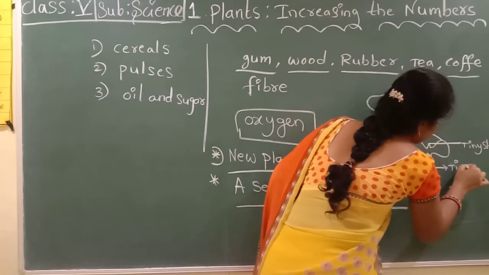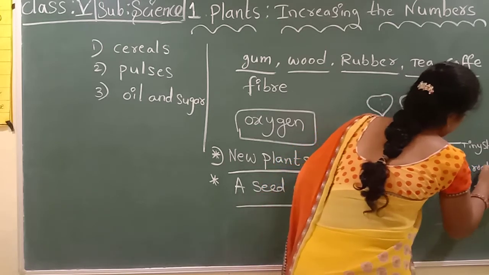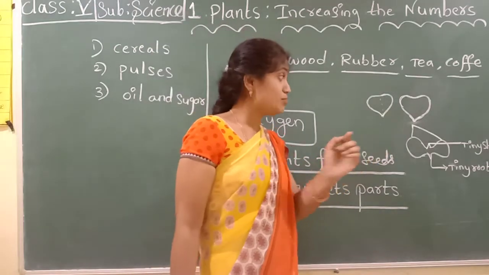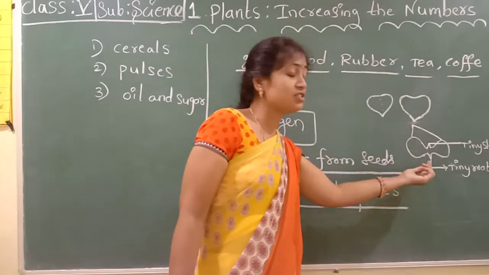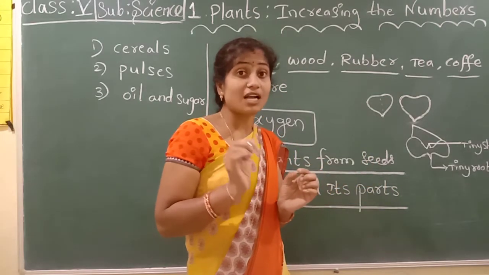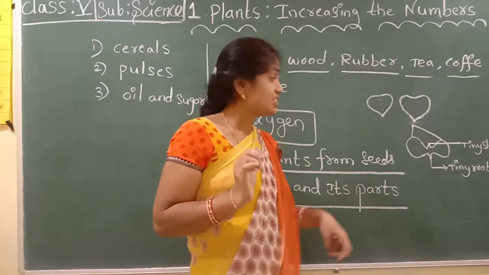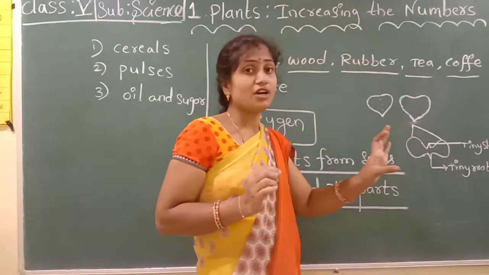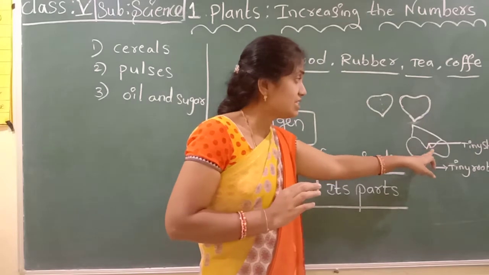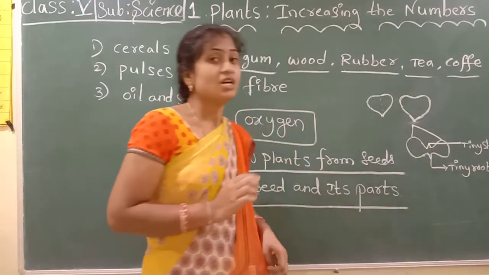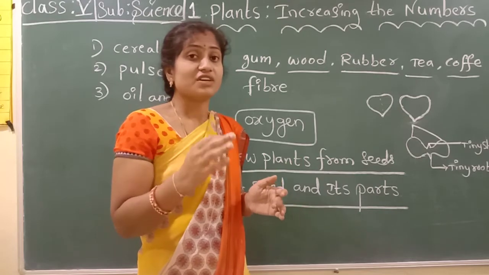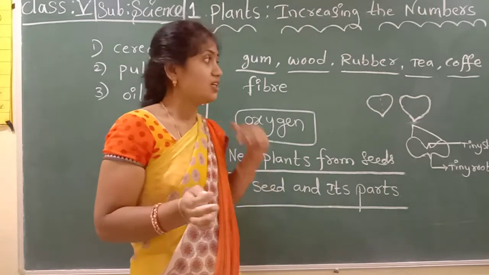After 2 days, you find very small tiny shoots and roots. This is called germination. Like that, the seed grows and afterwards becomes a new plant.